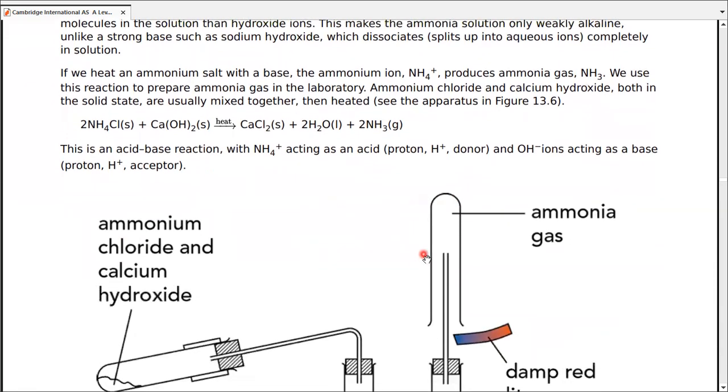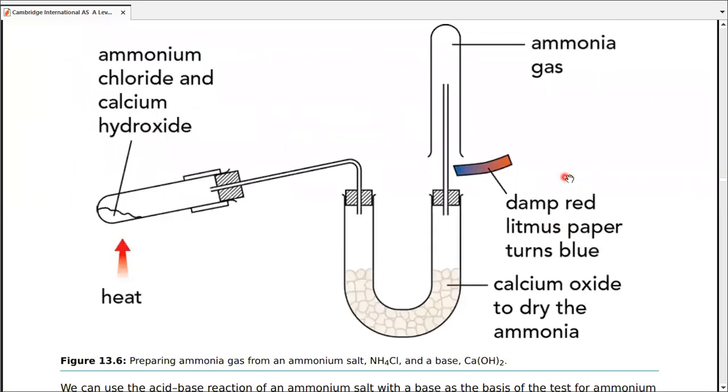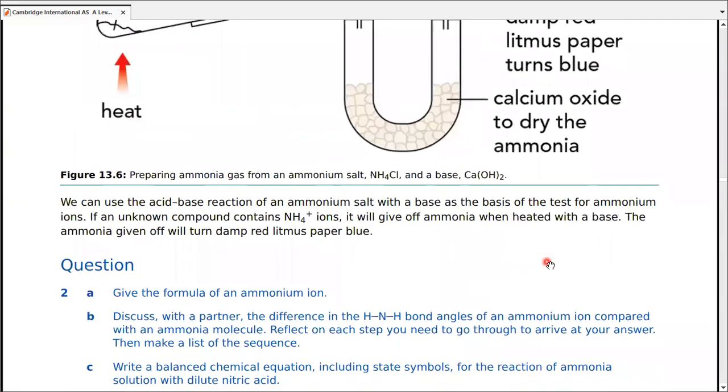So if we heat an ammonium salt with a base, the ammonium ions produce ammonia gas. Along with that, it produces water and of course a salt. This reaction is also a prerequisite from IGCSE. We've studied this reaction before. Ammonium ions plus an alkali gives a salt plus water plus ammonia. And this ammonia can always be tested. Damp litmus paper will turn blue. And the same reaction is given in the diagram, that is, it is being tested with the litmus paper. So it gives us the idea that ammonia gas has been produced from the ammonium ions.